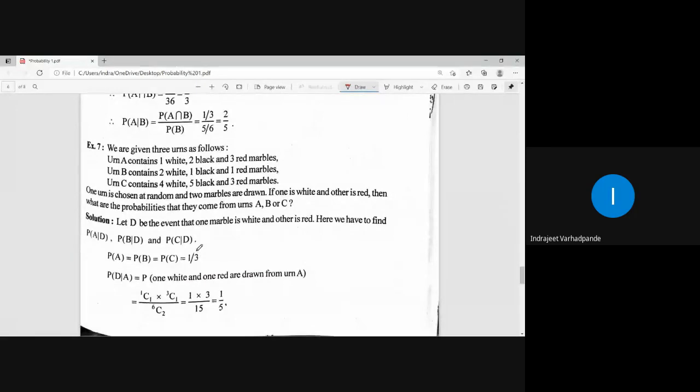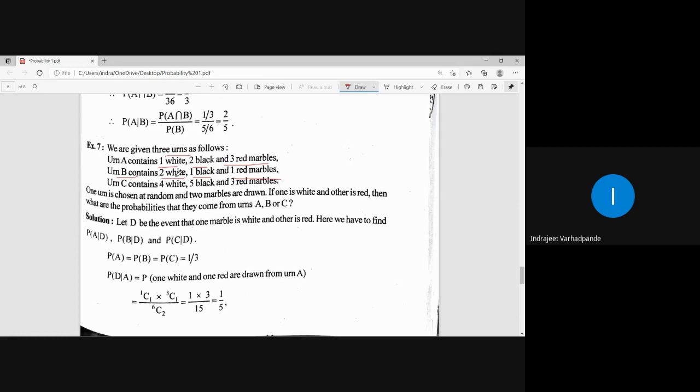Now we discuss an example related to the Bayes theorem. We are given three different urns. Urns means containers, which hold the following collection: urn A has one white marble, two black marbles, and three red marbles. The second urn contains two white marbles, one black marble, and one red marble.